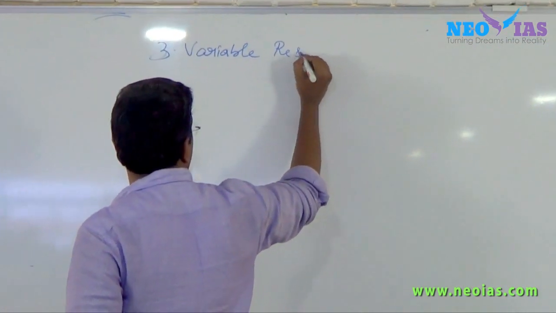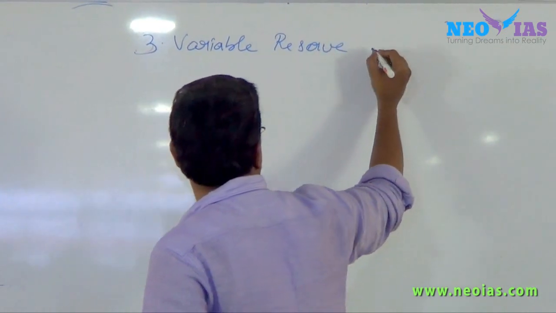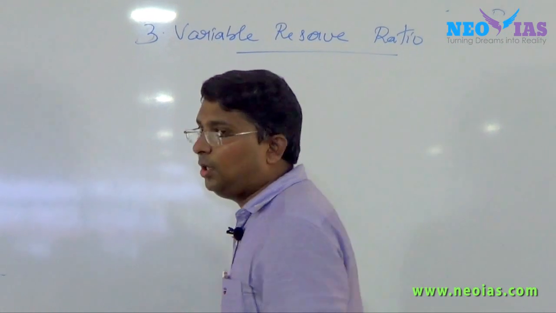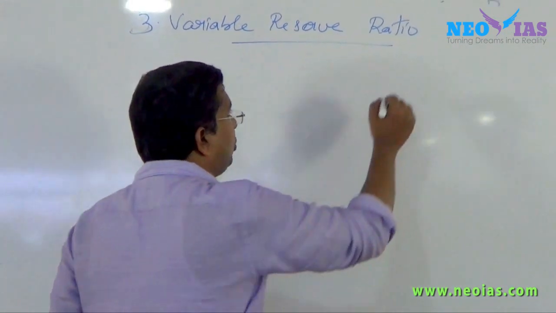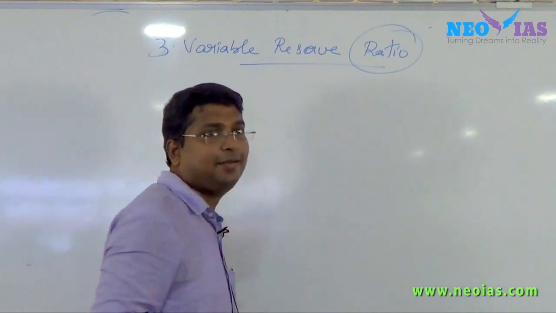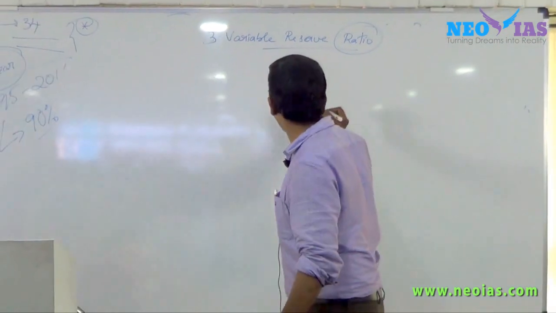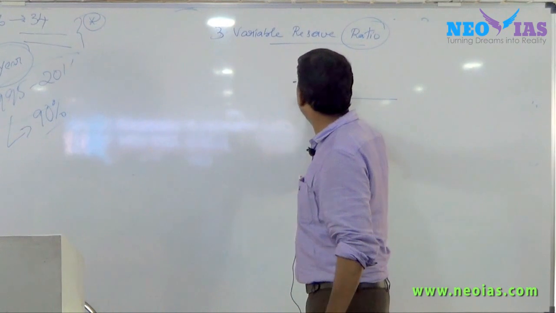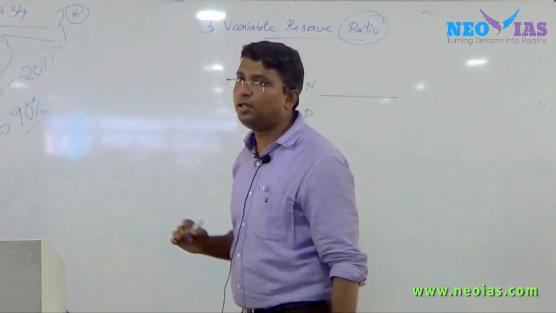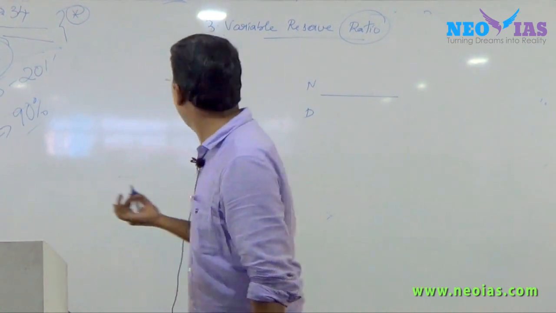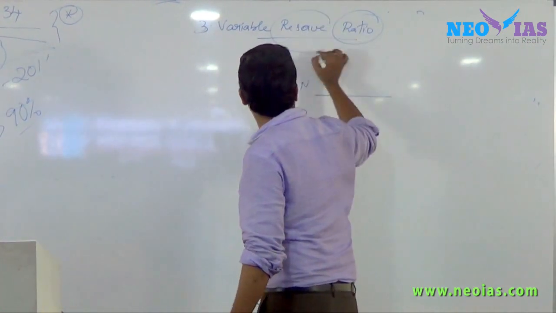See, again, it's very easy to understand from this term itself. First of all, it's a ratio. Now, what is the specialty of a ratio? It will have a numerator and a denominator. Simple. So it will have some numerator and we will see it. Then, it is a reserve.